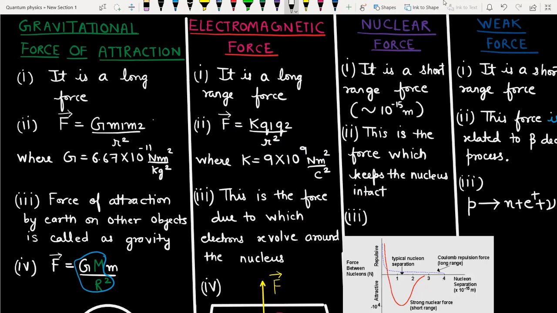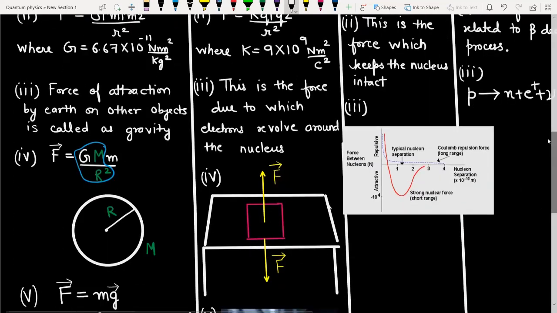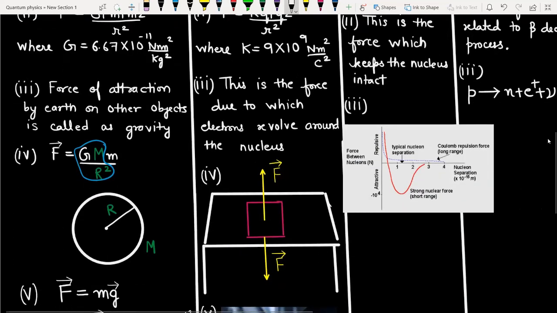So if I substitute, F is equal to capital G, capital M, where this capital M is the mass of Earth and this r is the distance between the center of the Earth and that object. In that particular case we call this gravitational force of attraction gravity.